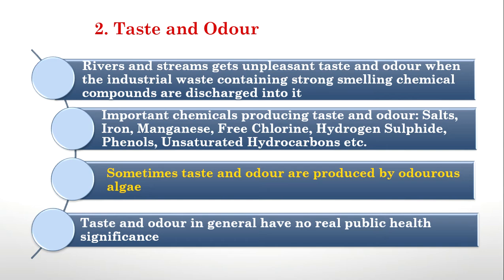Hydrogen sulfide, phenols, unsaturated hydrocarbons and so on, when discharged from industries, will impart taste and odor to water. It also has no real public health significance. It will not cause any health effect in general, but it may cause some health issues sometimes.